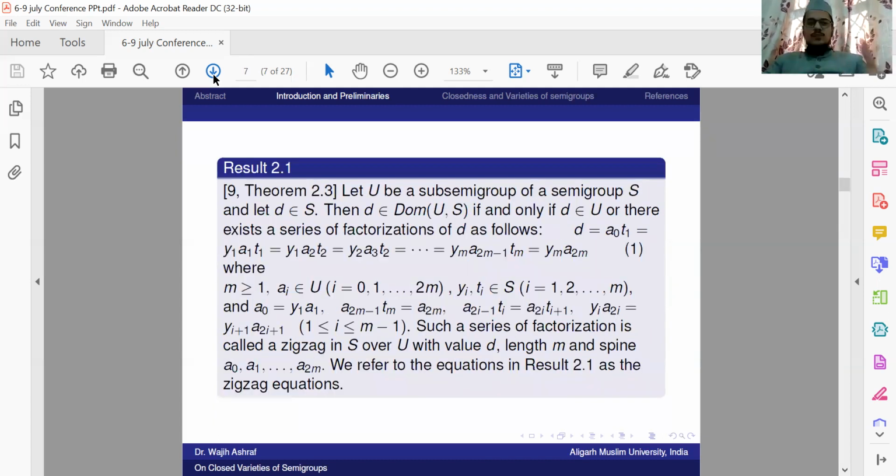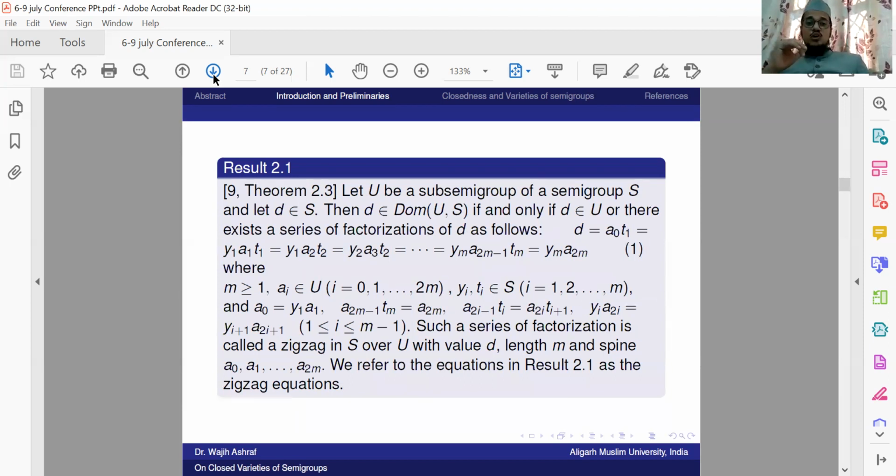So what is that? This is the theorem. Let U be a subsemigroup of semigroup S, and let d belong to S. Then d belongs to Dom(U, S) if and only if d belongs to U, or there exists a series of factorizations as follows.